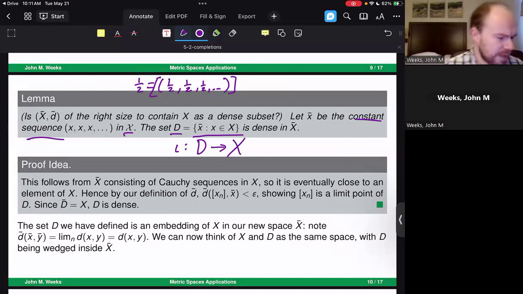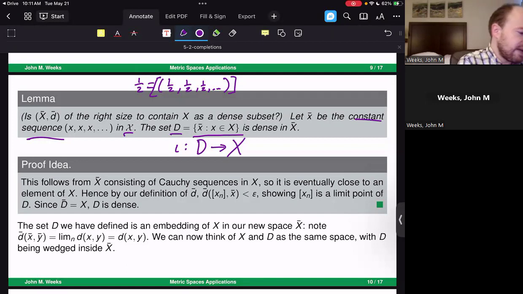Now, this is something interesting because the set of Cauchy sequences is huge. It's a humongous set. We're adding what seems to be a lot more than just constant sequences. We're adding a ton more, it feels like. And so because of this, we need to ensure that the set that we're building is actually indeed dense inside of this. So here's a little bit of that proof idea.